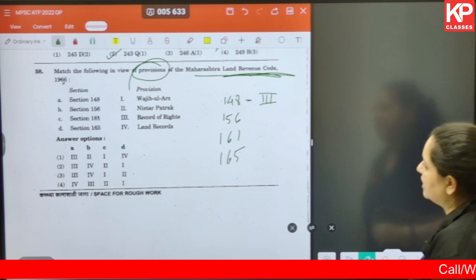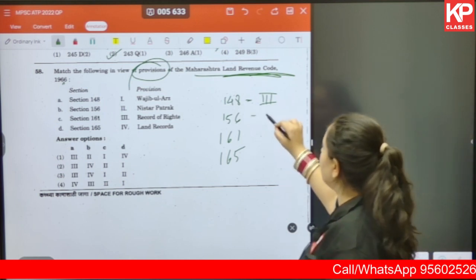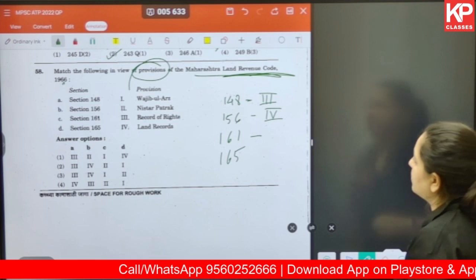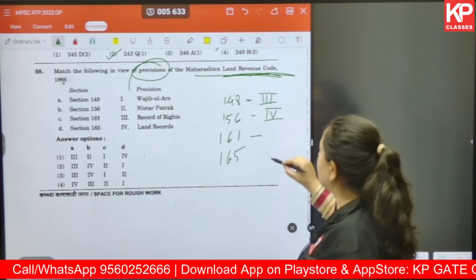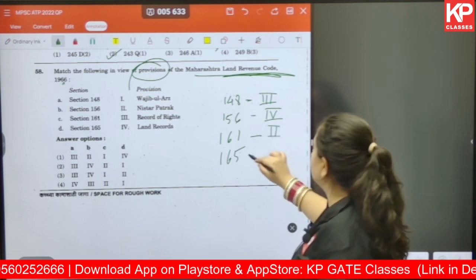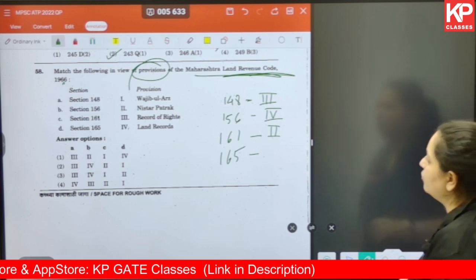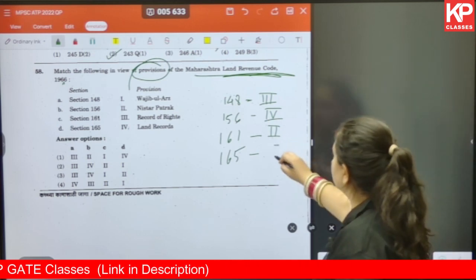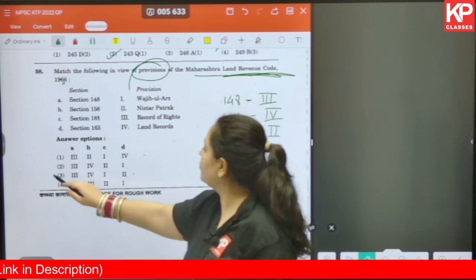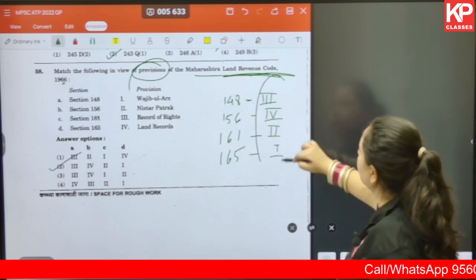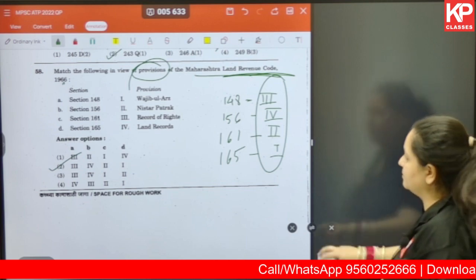Section 156 is with respect to land records. 161 is with respect to the Nistar Patra. And the fourth one, 165, is with respect to Wajib ul Arz. Okay, so the correct answer for you is option number 2. 3, 4, 2, 1 is the sequence for that.